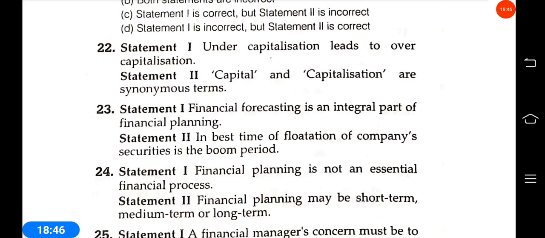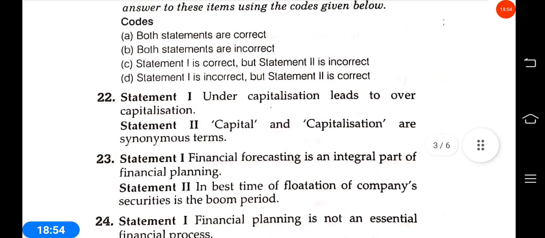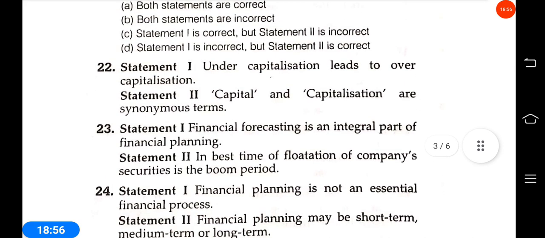Both statements are correct. Financial forecasting is an integral part of financial planning. In the best time, flotation of security is a boom period for a company. So both statements are correct.